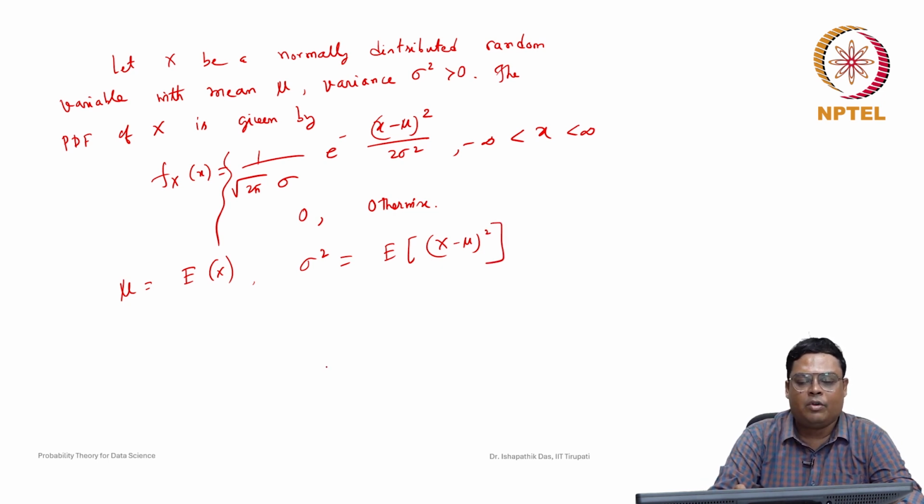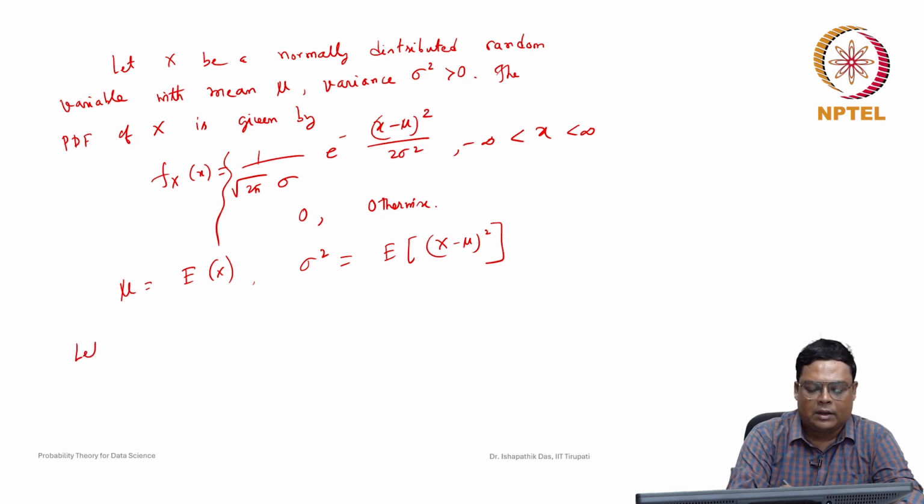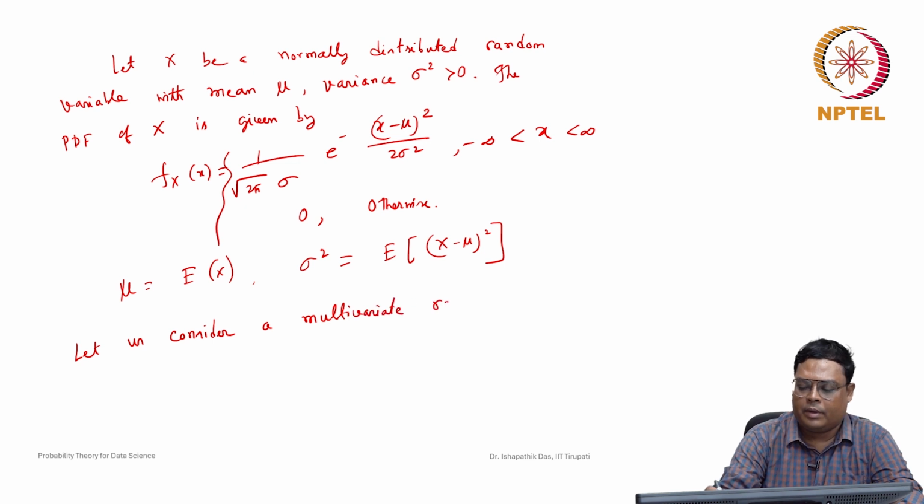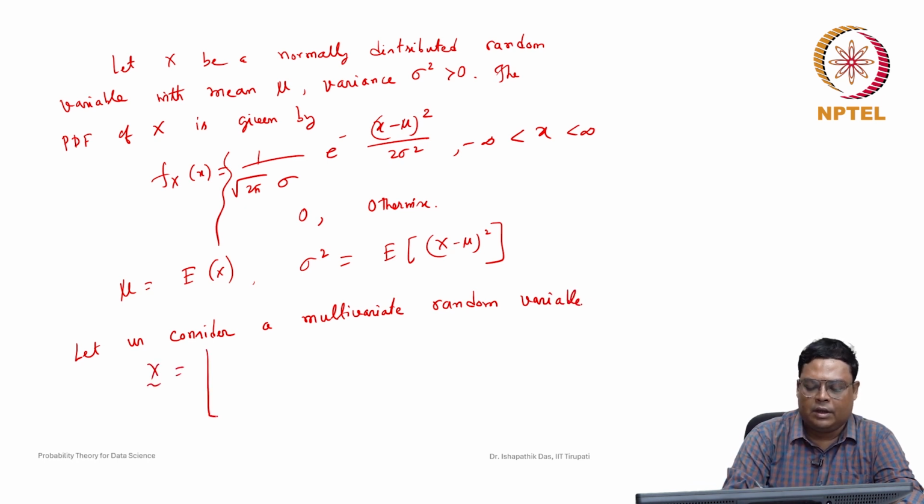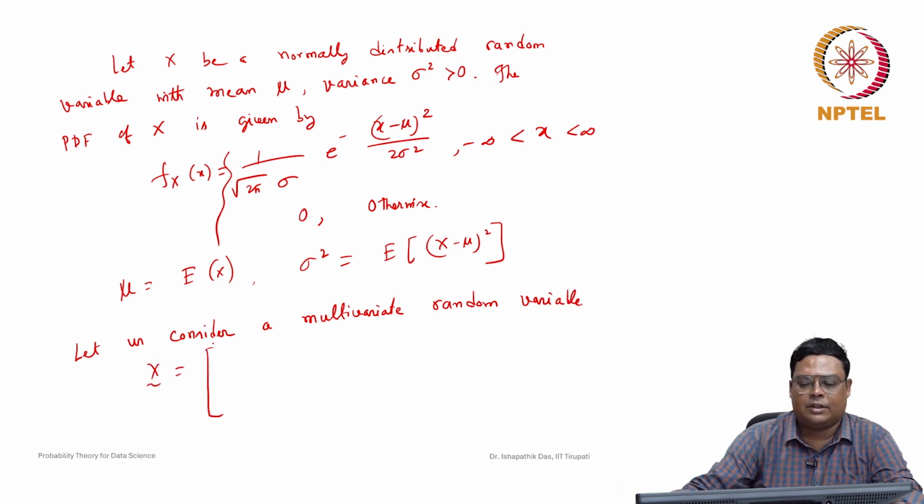Now, if we consider a multivariate random variable, suppose this x, let us follow q dimension.